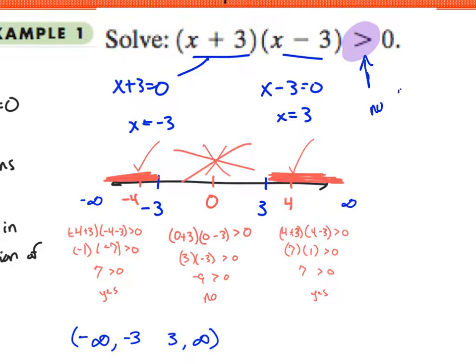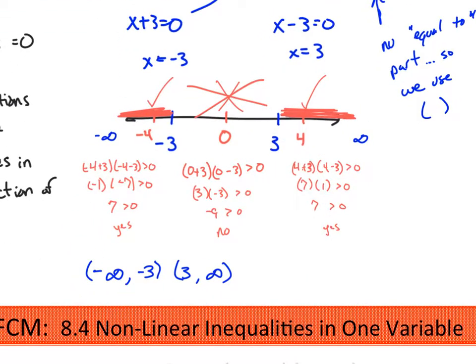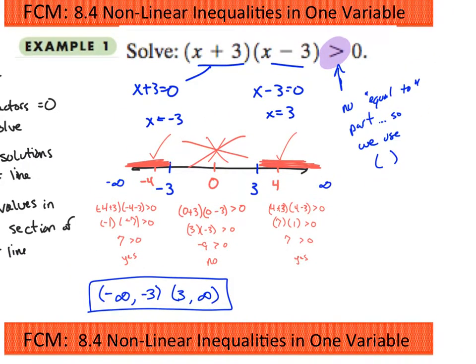There's no equal to part, so we use parentheses for those negative 3 and 3 values. Okay? So this is our final answer, those two ranges of numbers. And we got to them by working the number line.